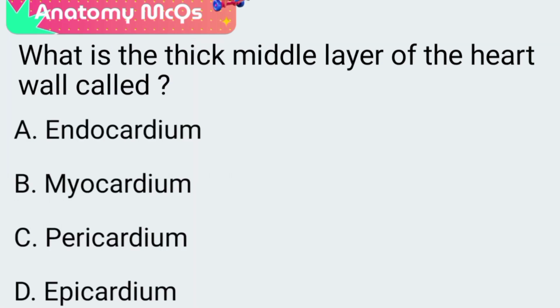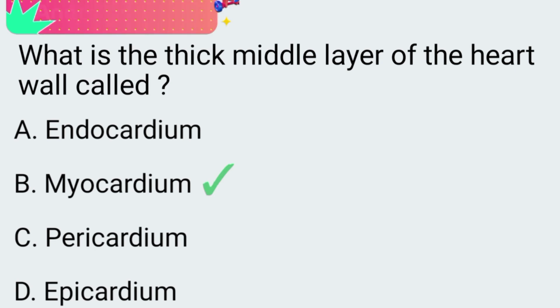Next question. What is the thick middle layer of the heart wall called? A. Endocardium, B. Myocardium, C. Pericardium, D. Epicardium. The correct answer is option B, myocardium.